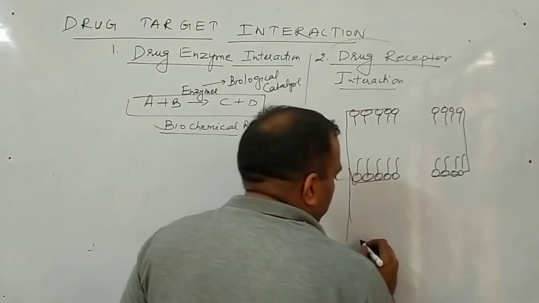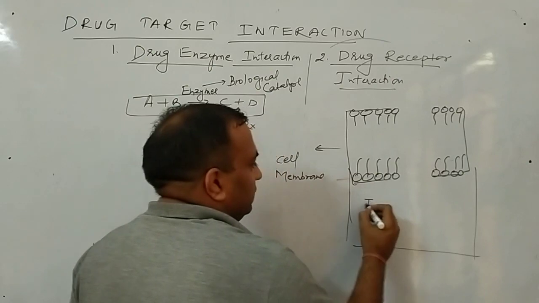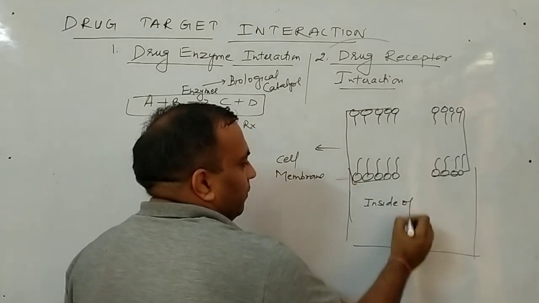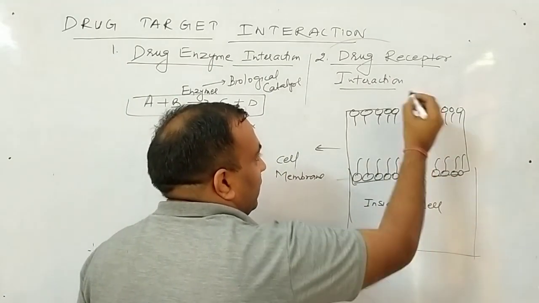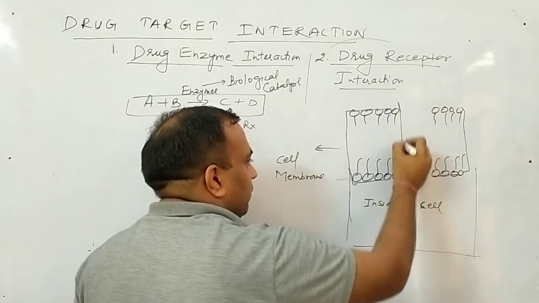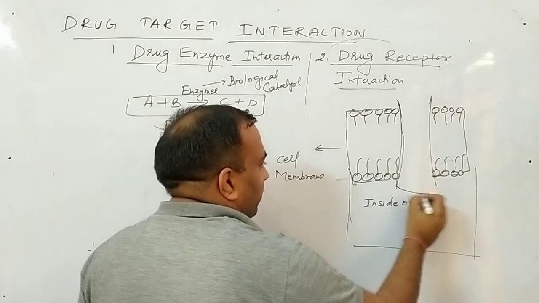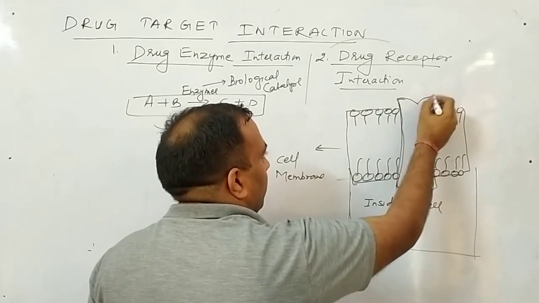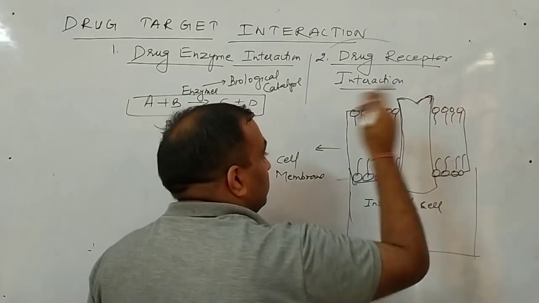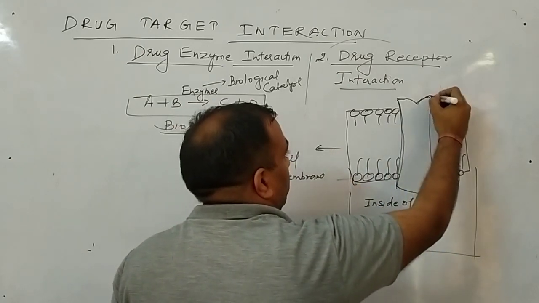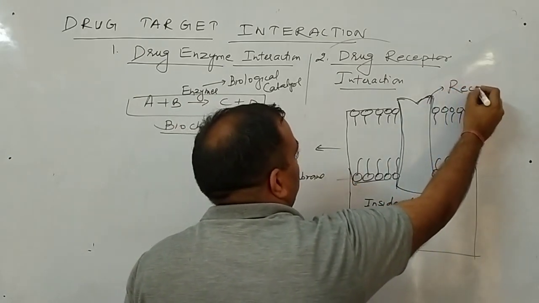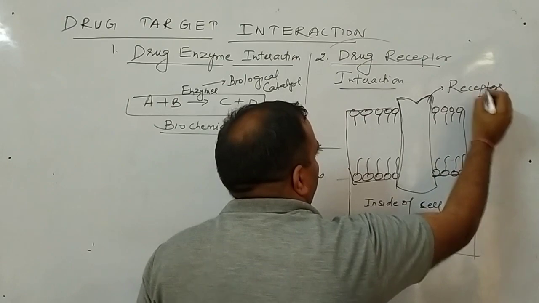And this part is said to be the inside of the cell. And here in the membrane there are some substances, not a particular chemical. These are said to be the receptors.